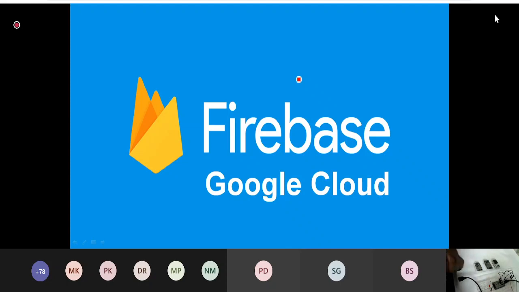Okay, so we'll have the hands-on session on the Firebase cloud first. As I have already told you, we'll go in a reverse direction; it will not work directly on hardware. First, we'll work on the cloud. We'll then make our Android app. We'll connect our cloud with the Android app, and then we will take the hands-on session on our hardware.